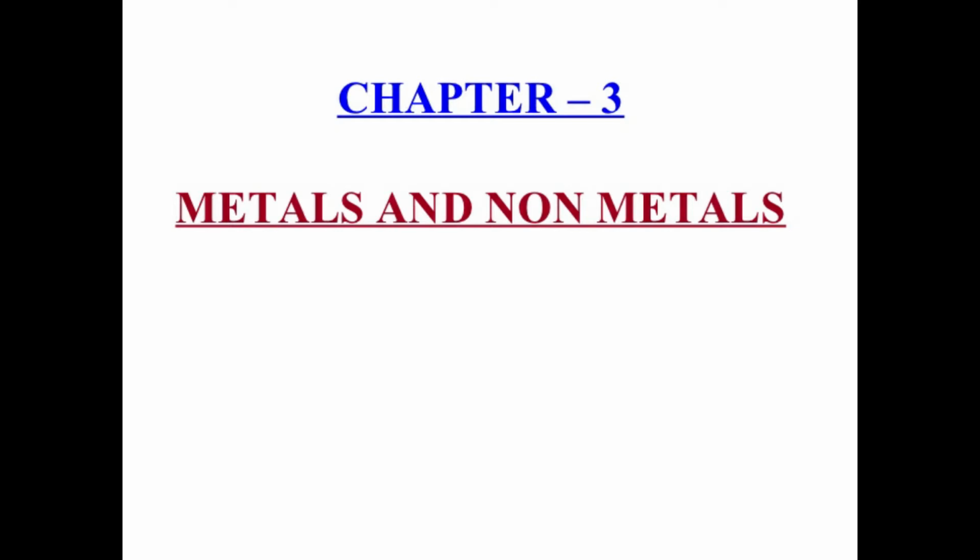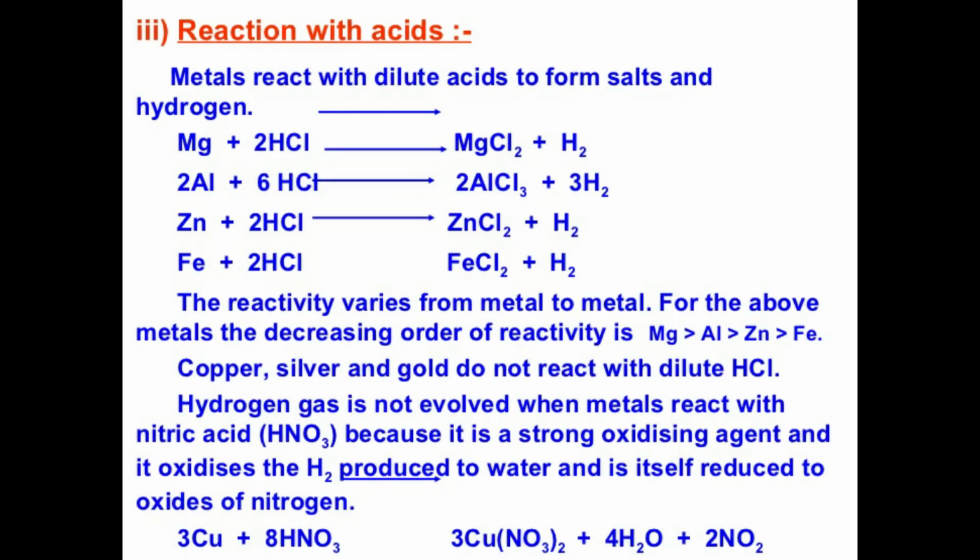We are in the next part of a lesson, reactions of metals with dilute acids. So far we have discussed various properties of metals, how they react with oxygen, water, steam, hot water and all. Now we are going to see how metals react with dilute acids. In general, metals react with dilute acids to form metallic salts and release hydrogen gas. Let us see a few examples for each one.